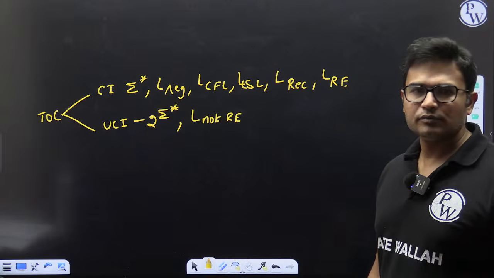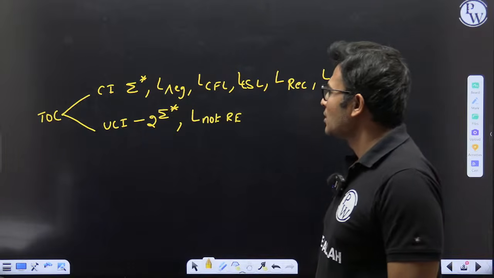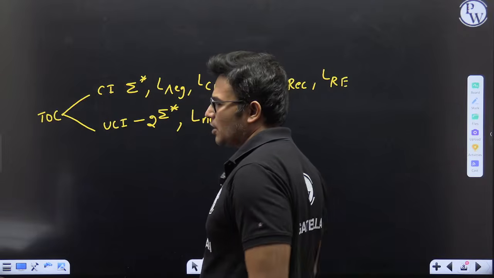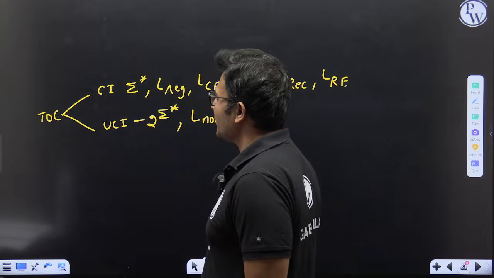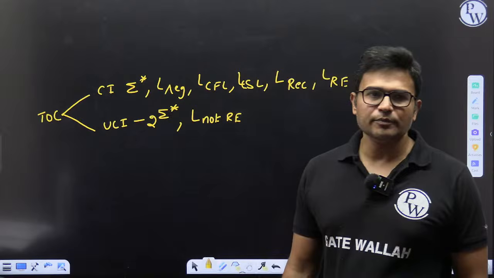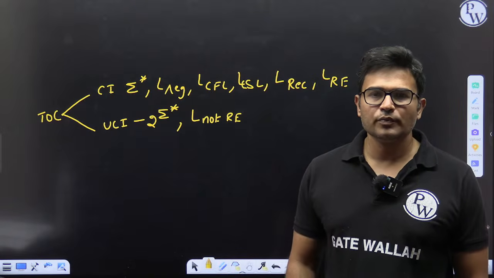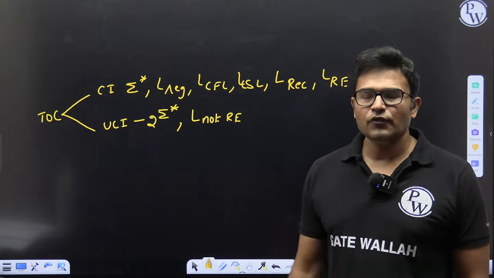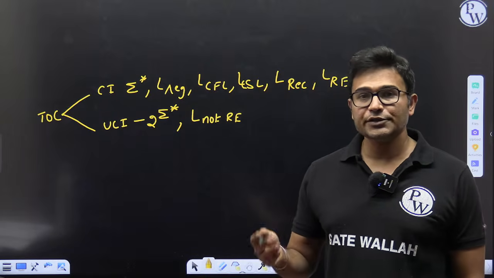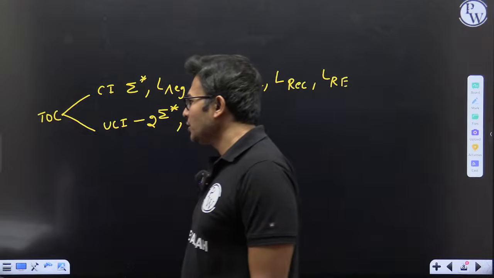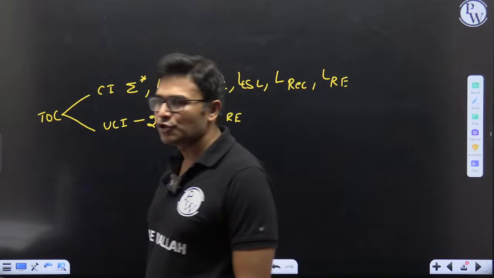So these are all countably infinite. How can we prove that? We can take the set of all Turing machines. If we encode a Turing machine, it becomes a string of zeros and ones.